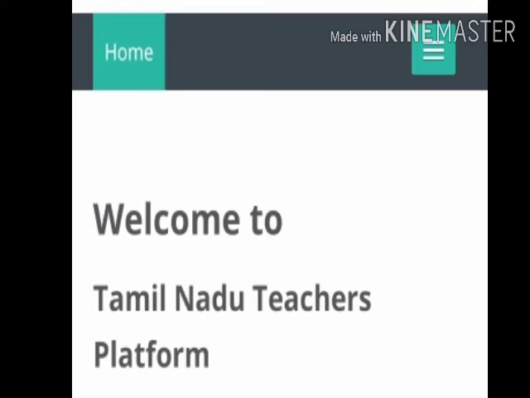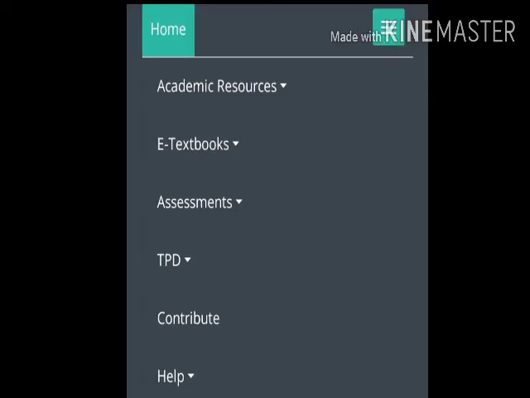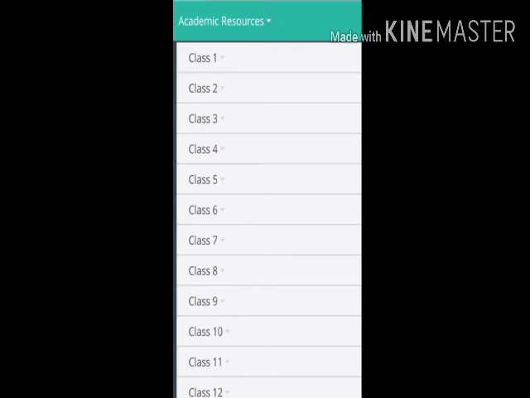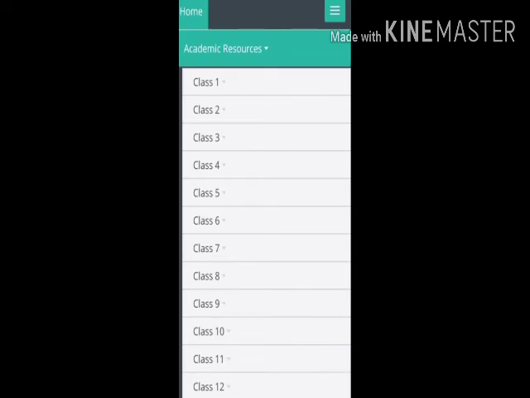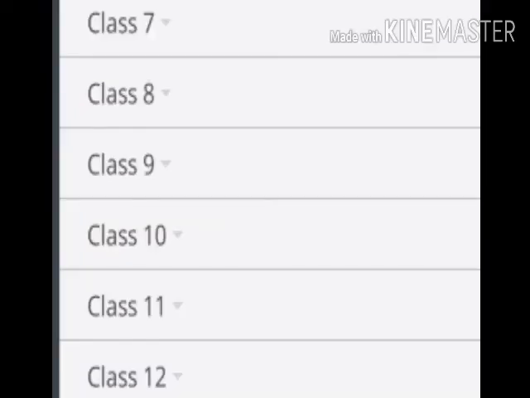Welcome to Tamil Nadu Teachers Platform. Click 3 dashes in home page. You can find academic resources, e-textbooks, assessments, TPD, and contribute. In academic resources, you can find the resources from class 1 to class 12. In e-textbooks, you can find the textbooks in PDF form for all the students.